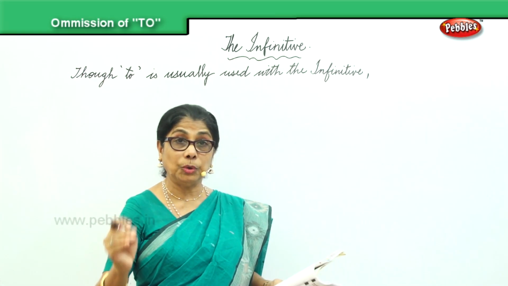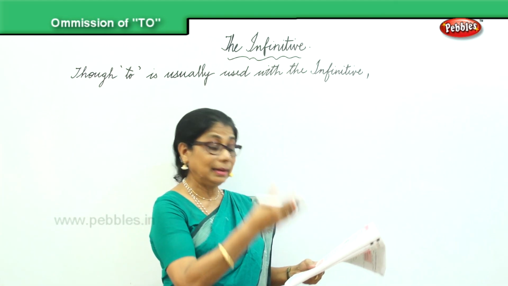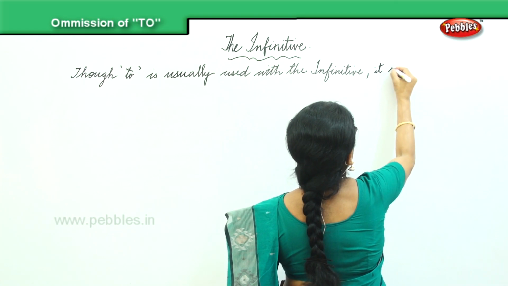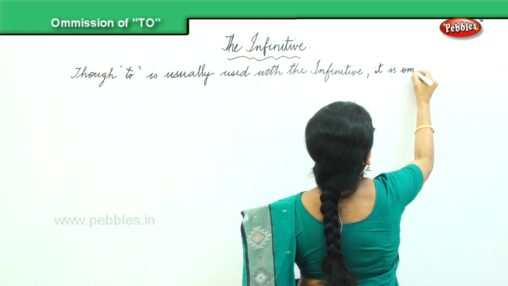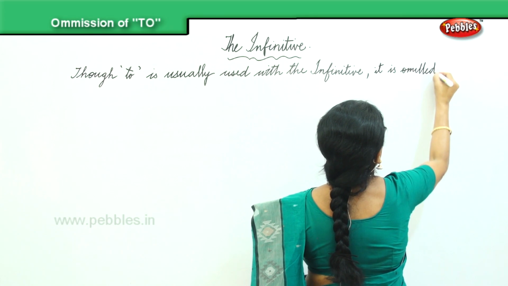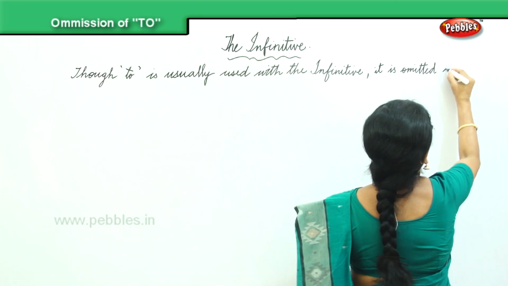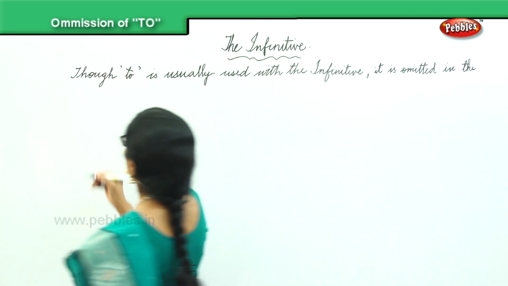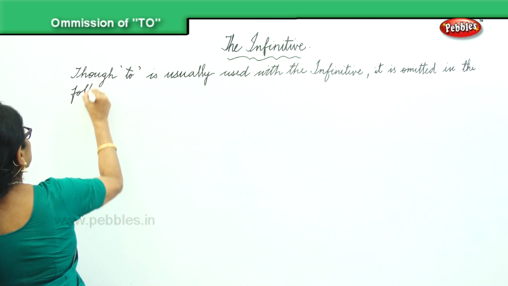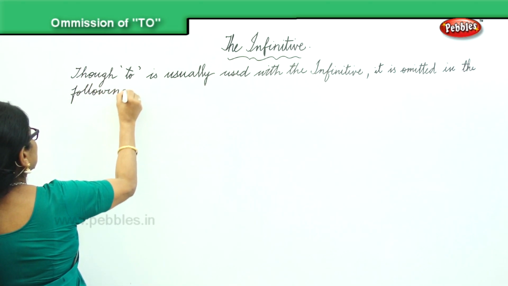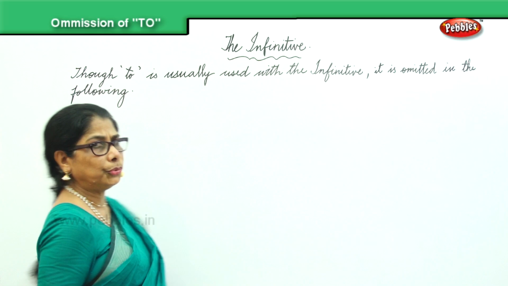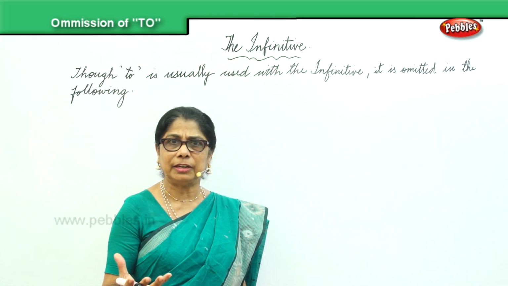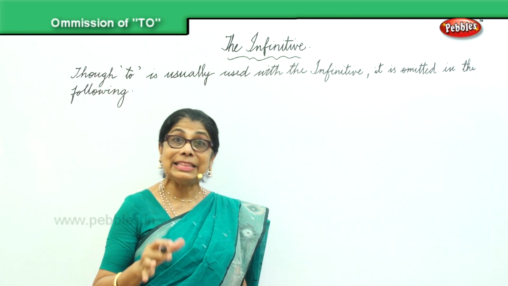Infinitive, it is omitted in the following. It is omitted in the following. That we'll look at it now. Okay? We need to add to the verb, but in this following, what I'm talking to you about auxiliary verbs, we will be omitting the to.